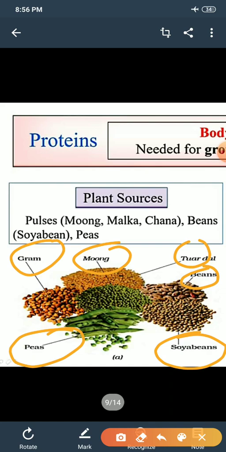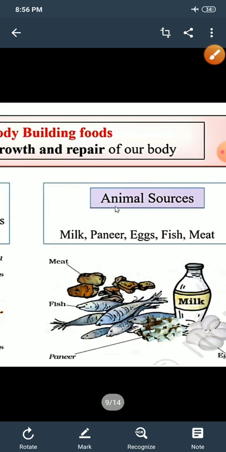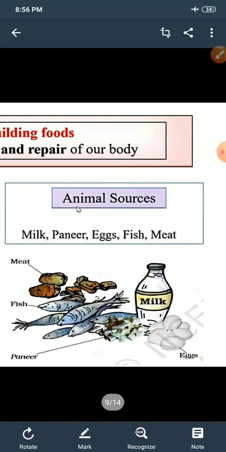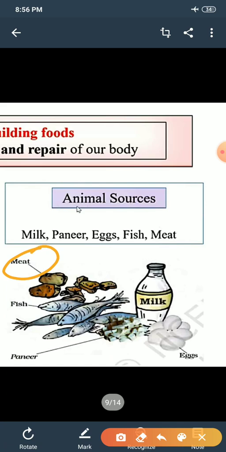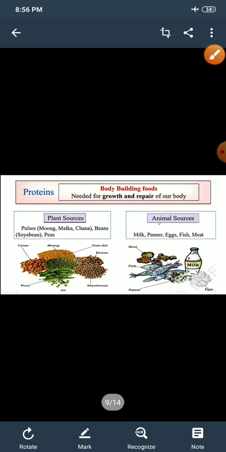Along with these, many other pulses are a good source of protein. Now let's talk about animal sources. Here we can see milk, meat, fish, paneer, and egg. All these are sources of protein from animals.